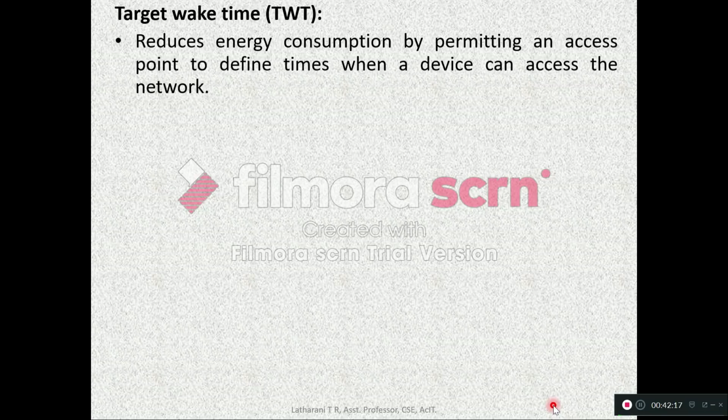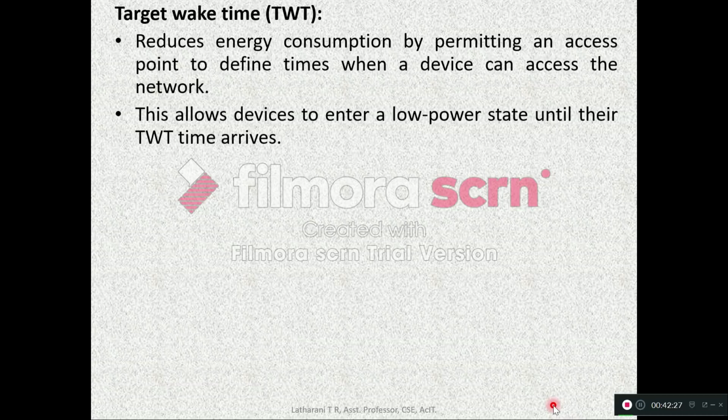Otherwise, it will not try for communication, which reduces the energy consumption of the device and also avoids traffic. This allows devices to enter a low power state until their TWT time arrives. So the device will be in sleeping mode. Whenever its target wake time comes, it will wake up and transmit the data.